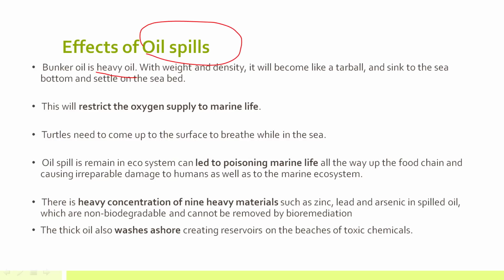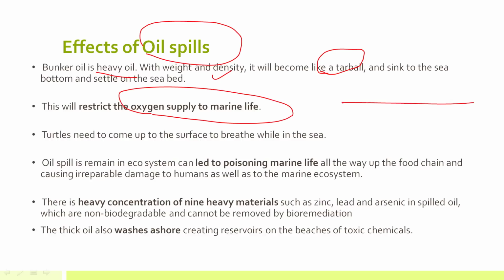Now, this bunker oil is heavy oil. It has weight as well as density. So it actually becomes like a tar ball, and it sinks to the bottom of the sea, and it may also settle on the seabed. Whenever there is an oil spill, that can restrict the oxygen supply to marine life. The oil on the water surface will restrict the oxygen supply to the marine life in the water.